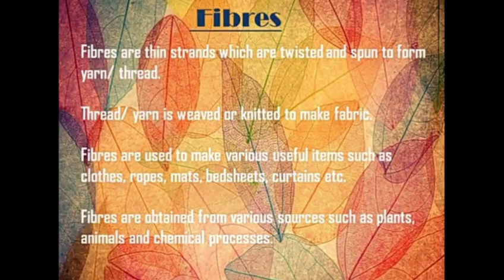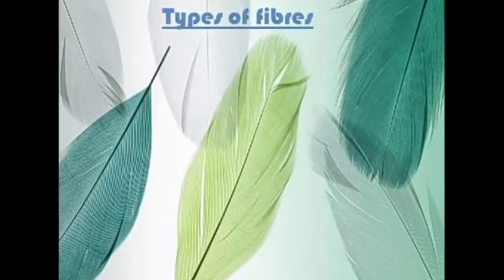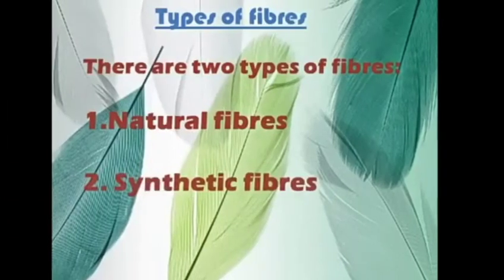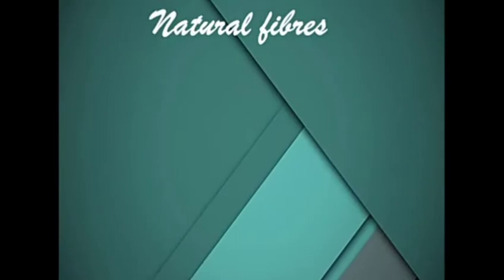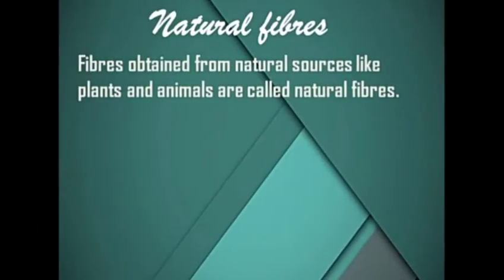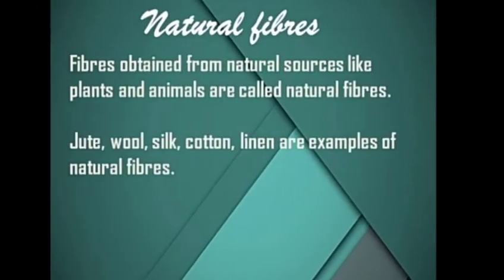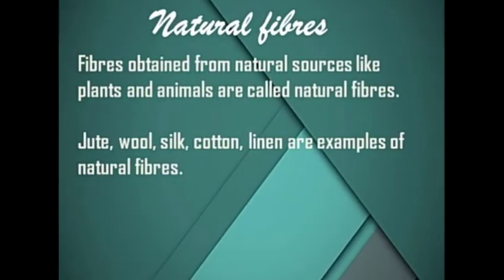And then comes the types of fibers. So we are having two types of fibers. First is the natural fibers and the second is the synthetic fibers. So coming to the natural fibers, what are the natural fibers? The fibers that are obtained from natural sources like plants and animals are called natural fibers. And the examples for the natural fibers are jute, wool, silk, cotton, linen, etc.